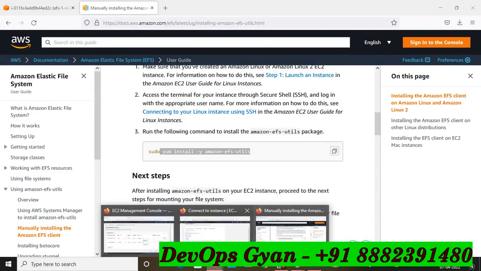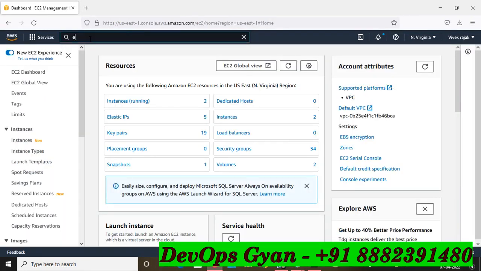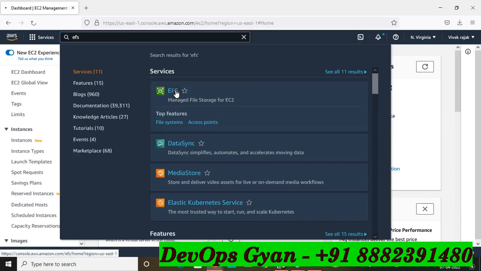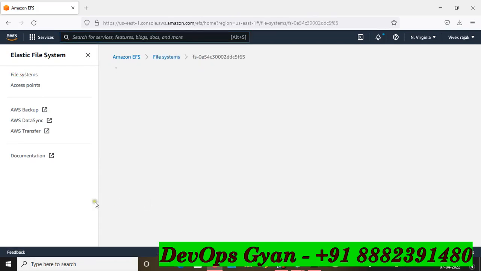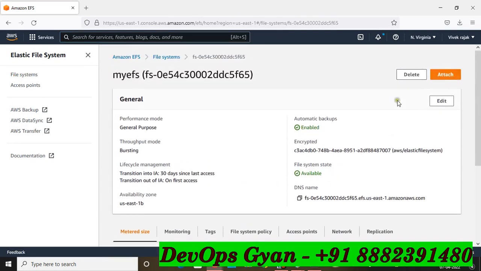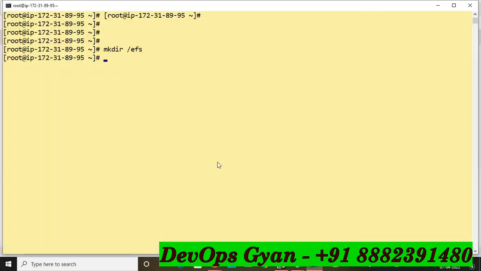So go to the EFS section again. EC2 and select EFS. This is my EFS section. Select this, and friends, go to the attach section and copy your link via DNS. I am going to access it. So go to the terminal section. We have already created a directory, and use EFS as efs.